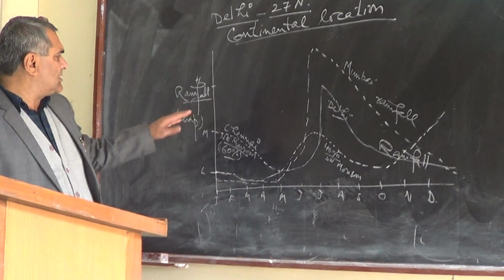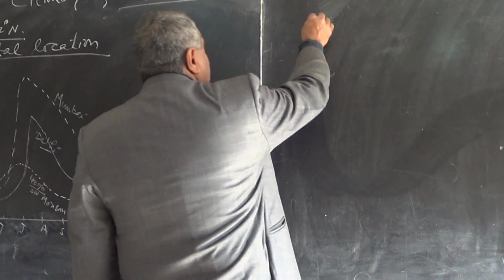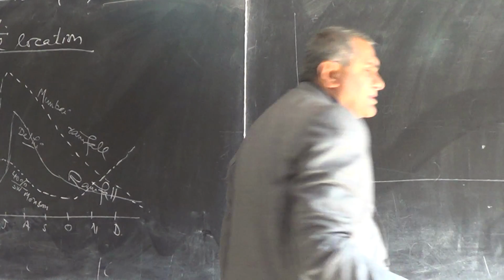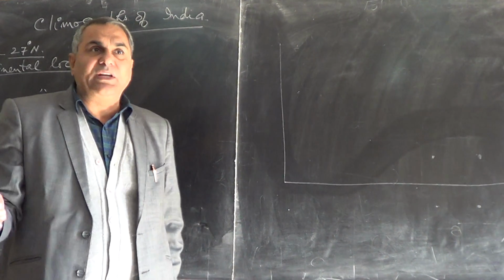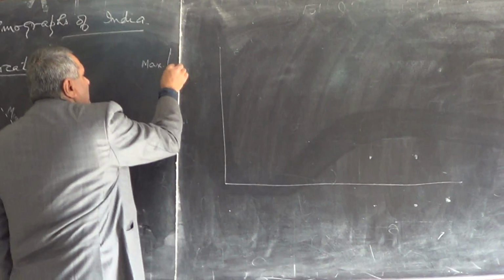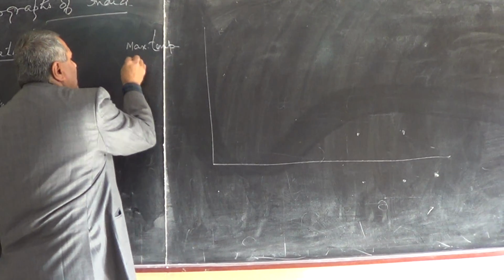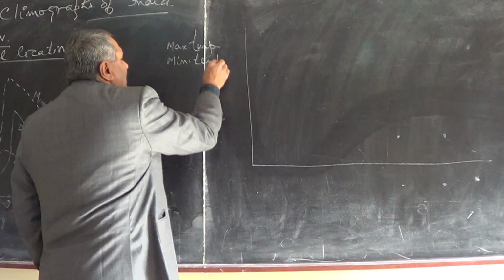Same if I construct the temperature of the three cities, the average temperature. How do we calculate the average temperature of a day? We have the maximum temperature of a region and the minimum temperature of a place.